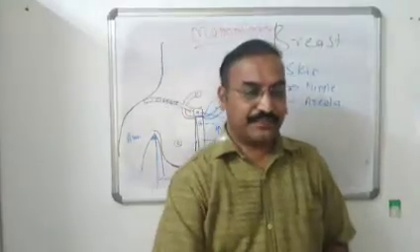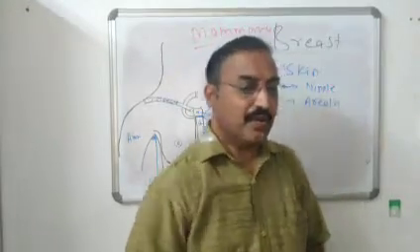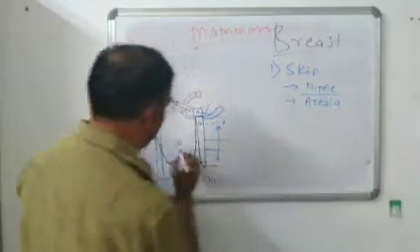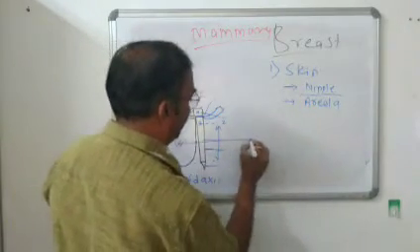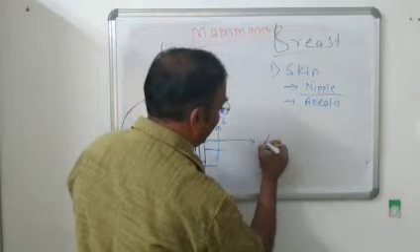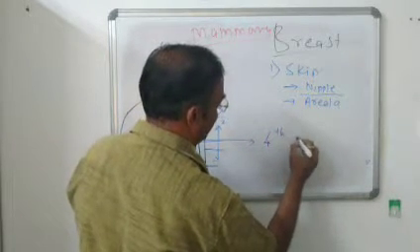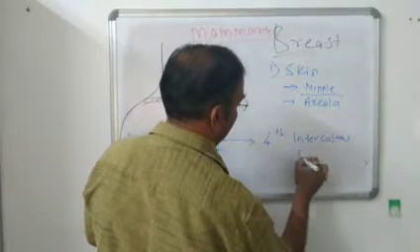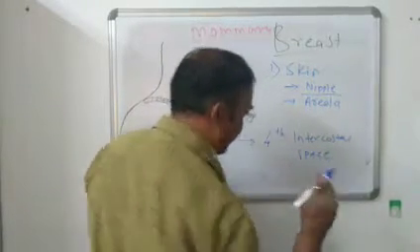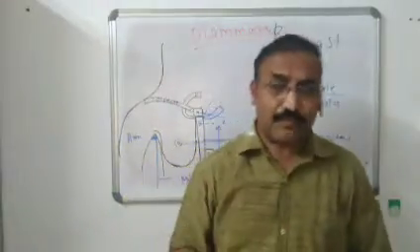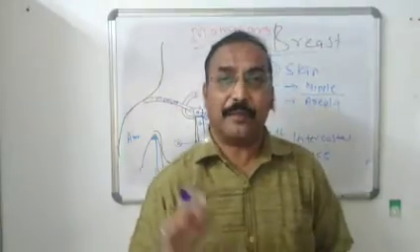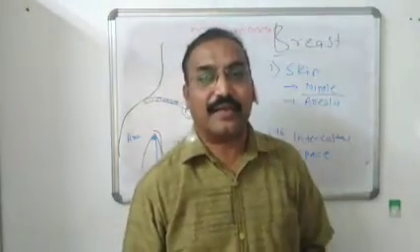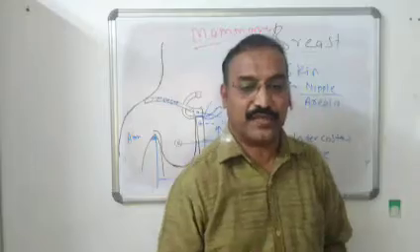Now one by one. So what is the nipple? The nipple is a blackish conical projection. It lies at the level of the fourth intercostal space. The position of the breast varies after pregnancy, but at puberty, in young age, it lies at the level of the fourth intercostal space.